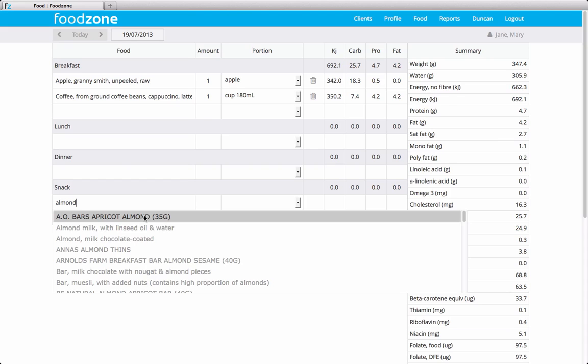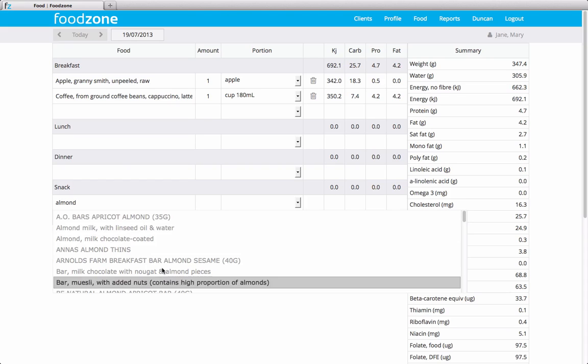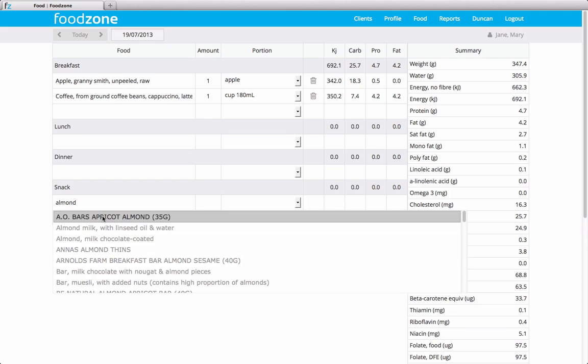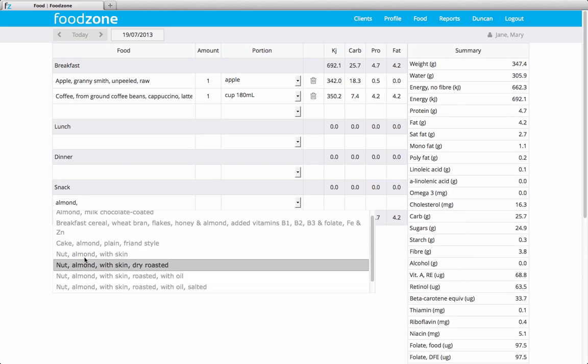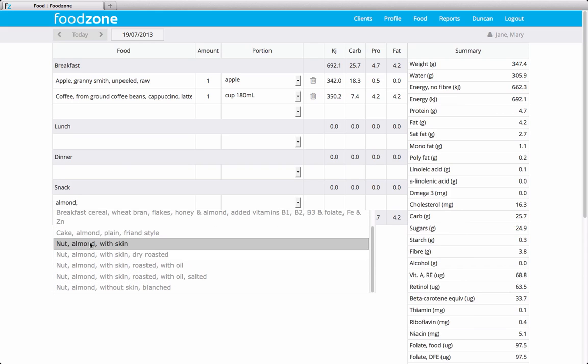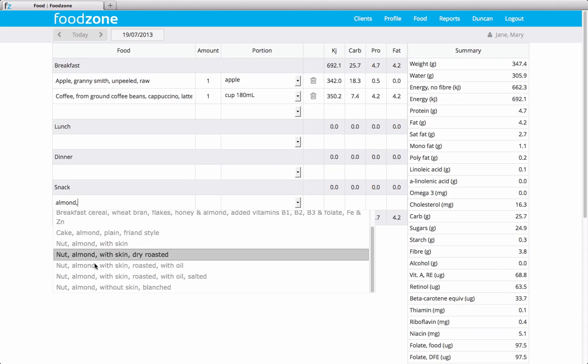So another big tip here is that because these names aren't so easily described in the AusNut database, if you know exactly what you're looking for, best to type it in like almond and then push comma and it'll just jump to all of the different almonds. But what you can see here is almond's not actually the first word to search for an almond, but it still came up pretty quick there.